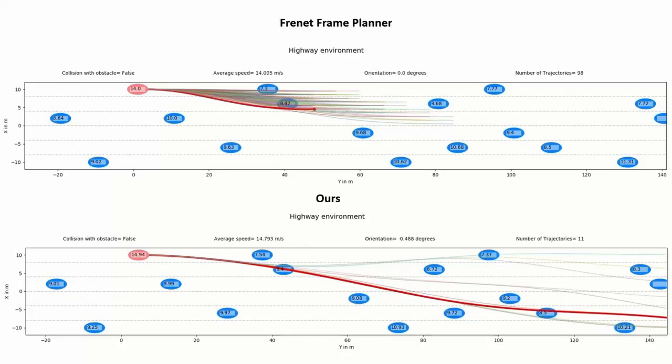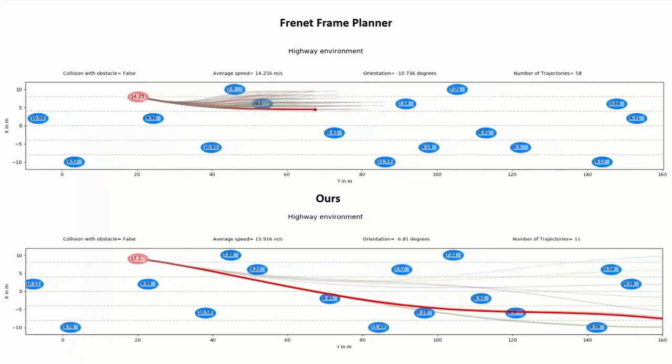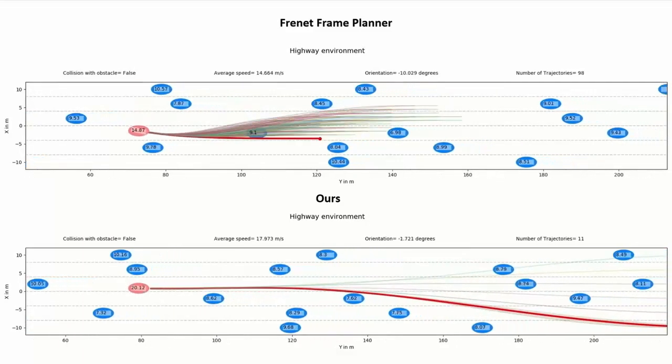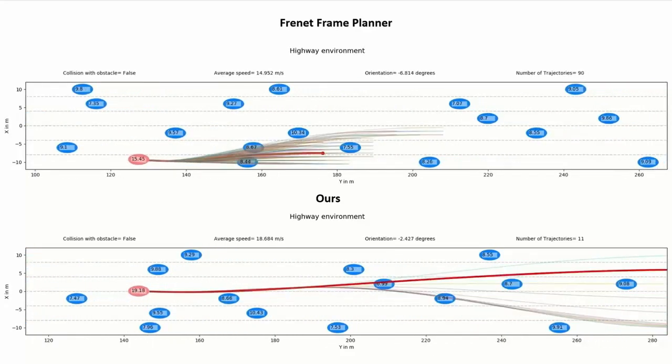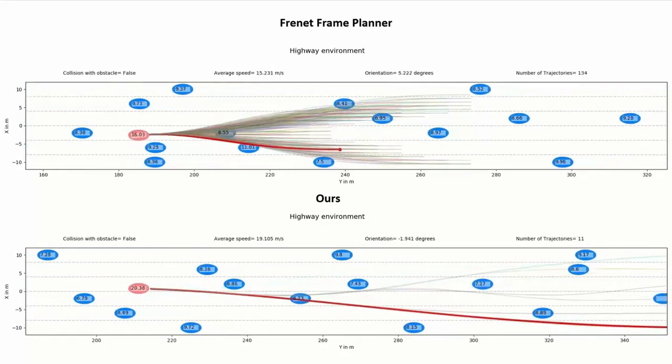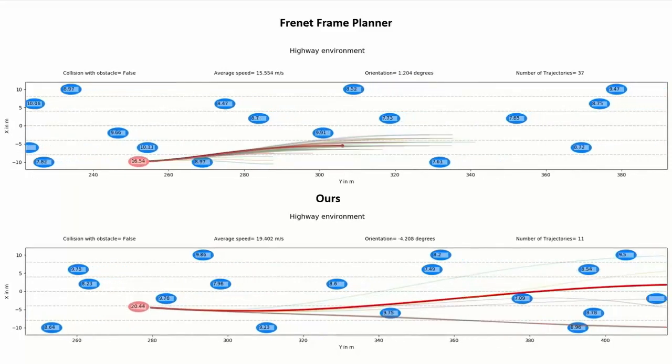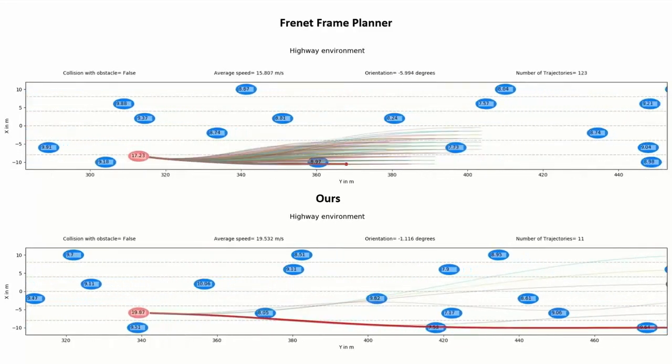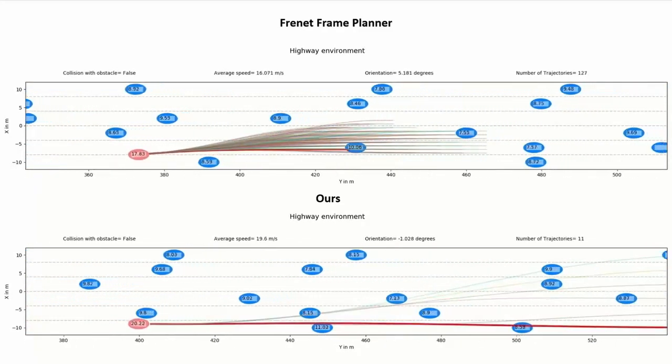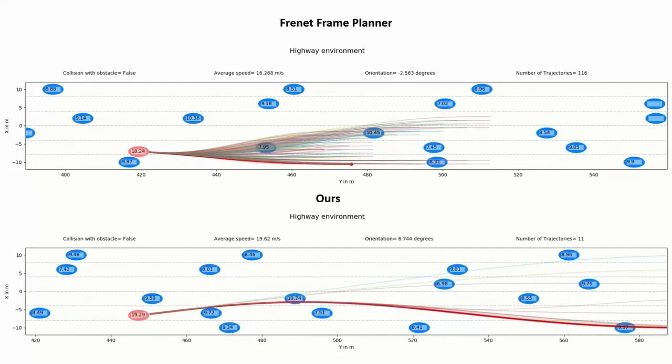Comparison with the Frenet Frame Planner. So here, in this particular scenario, the Frenet Frame Planner performs significantly worse than other baselines. This is because the collision avoidance and kinematic constraints are ignored during trajectory sampling approaches. As you will see, the velocity is substantially less than that achieved by our batch optimizer. Plus, you can also observe a certain oscillation in the Frenet Frame Planner trajectories, where it has to constantly change its direction to avoid collision.